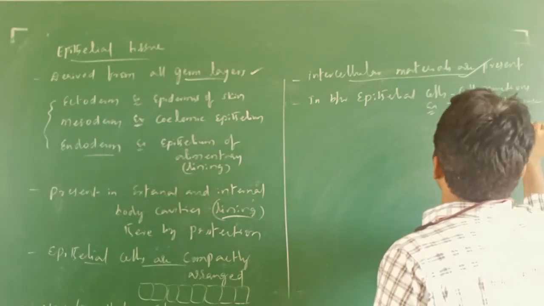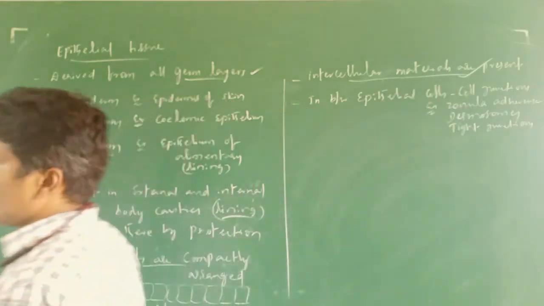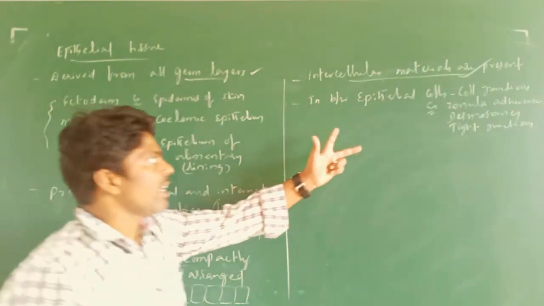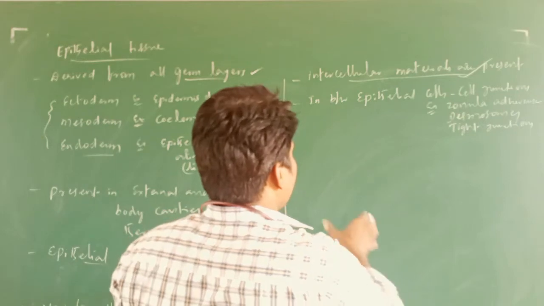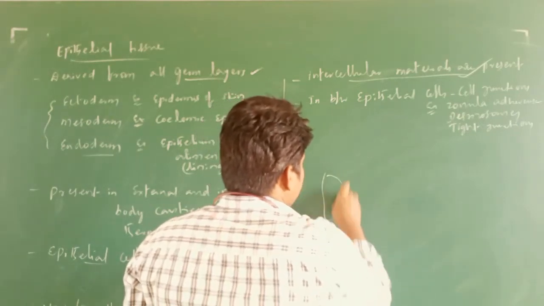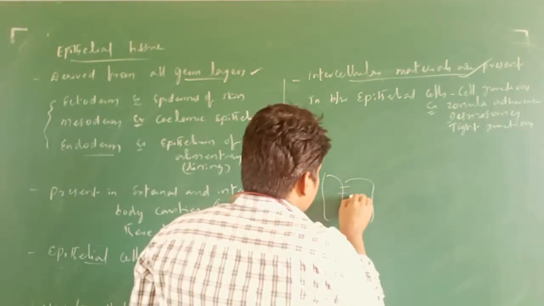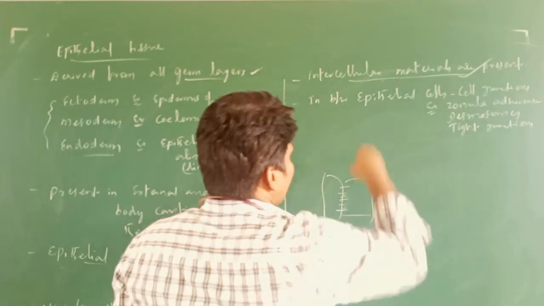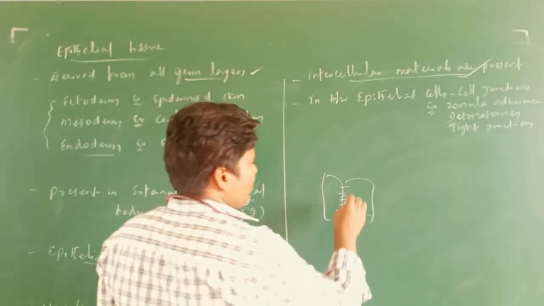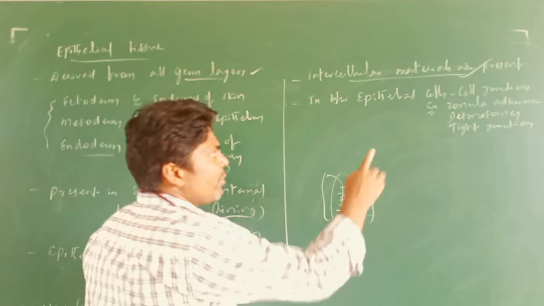At the end, on completion of epithelial tissue, we are going to discuss in detail, diagrammatically, the different types of junctions present between epithelial cells.